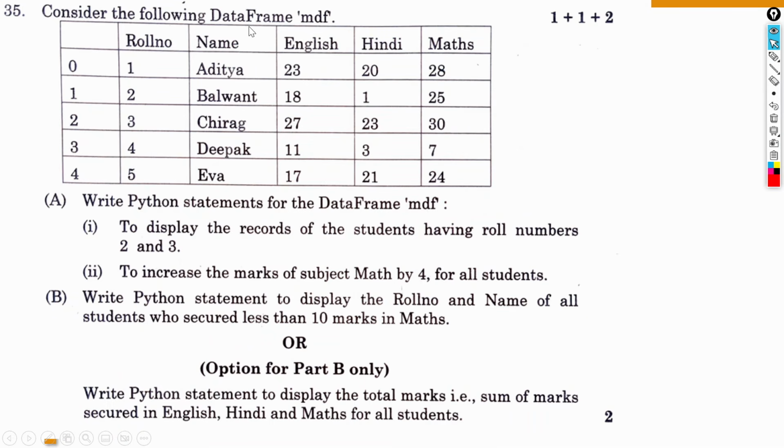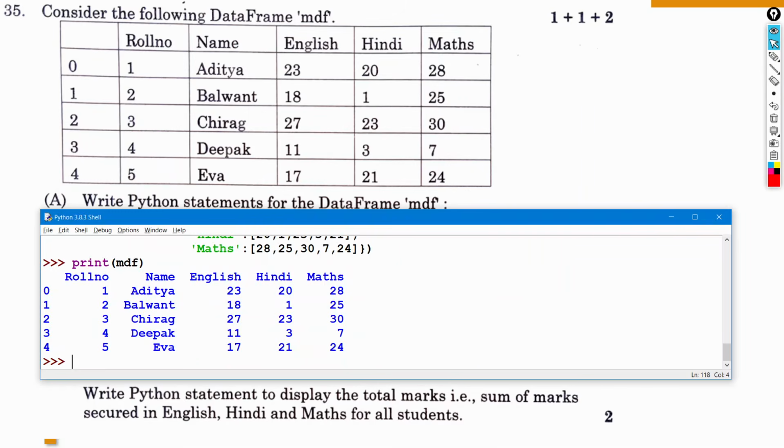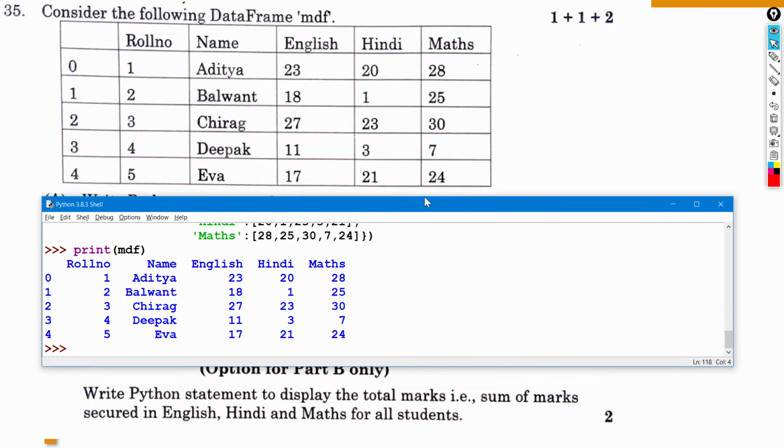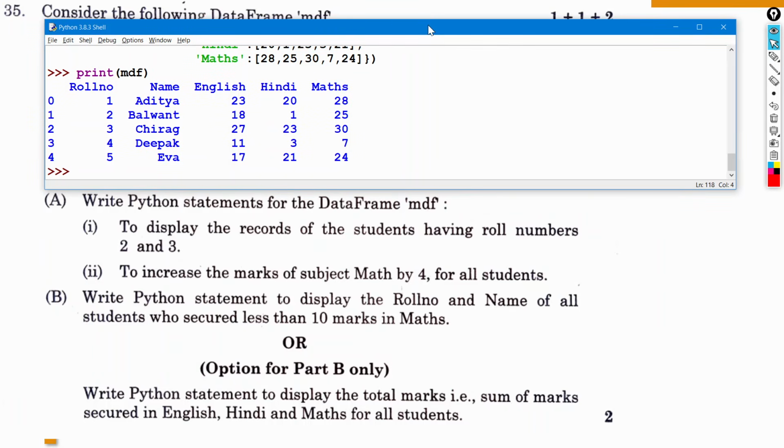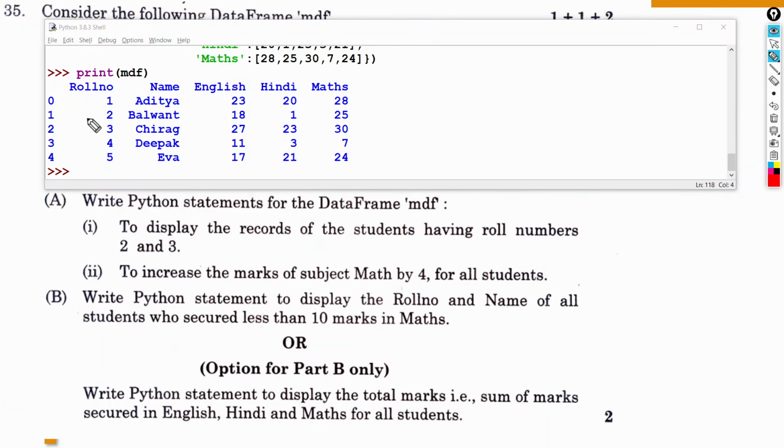So consider the following data frame. MDF, I'll just quickly create that data frame so that you can understand it better. So I've created the data frame MDF. Fine, so we have this data frame. So now we have to write a Python statement for the data frame MDF. First was to display the records of the student having roll numbers 2 and 3. मतलब जिसका roll number you can see here, if we come here, so जिसका roll number 2 है और जिसका roll number 3 है. So we have these 2 records.